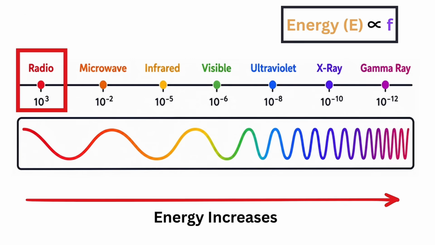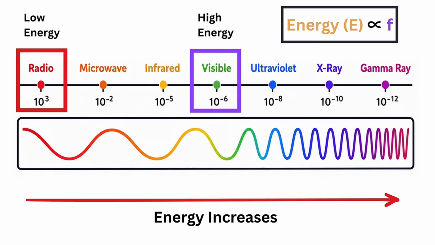Since radio waves have a very low frequency, each radio photon carries a very small amount of energy. On the other hand, visible light has a much higher frequency, so each visible light photon carries much more energy. X-rays and gamma rays have even higher frequencies, which means their photons are even more energetic.